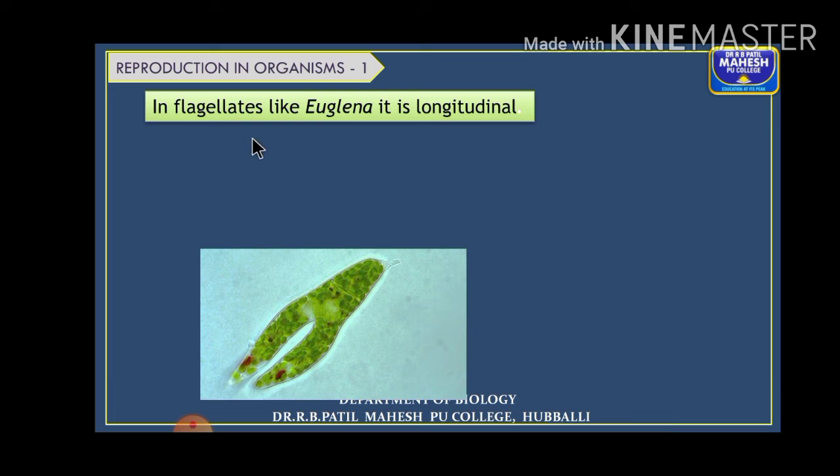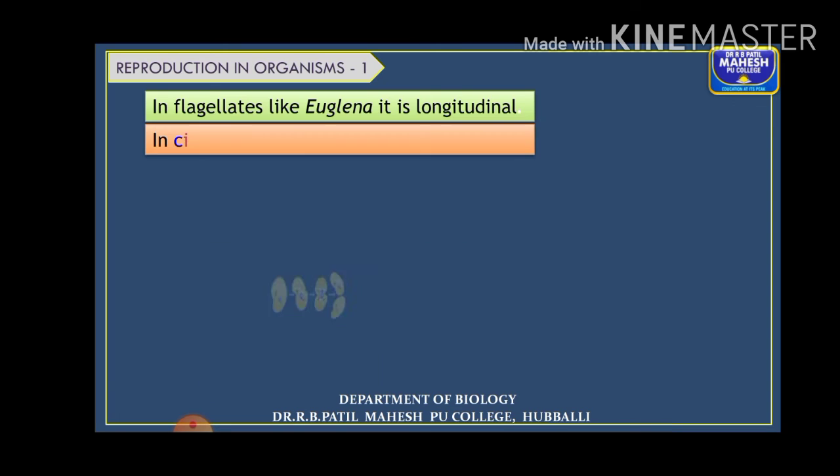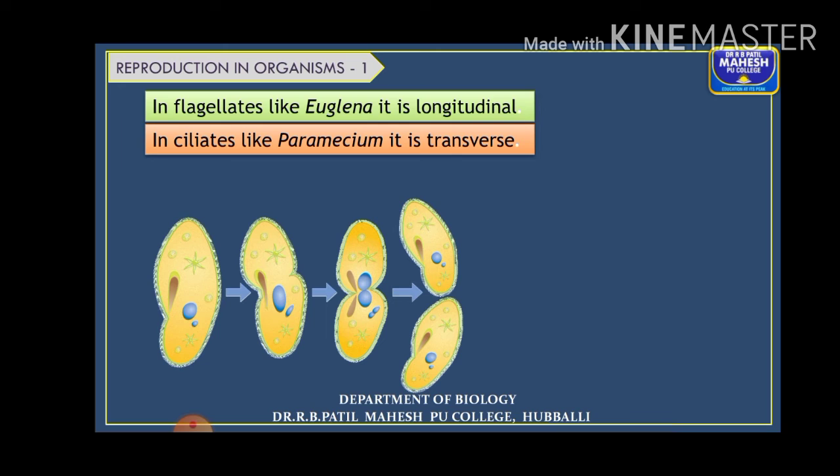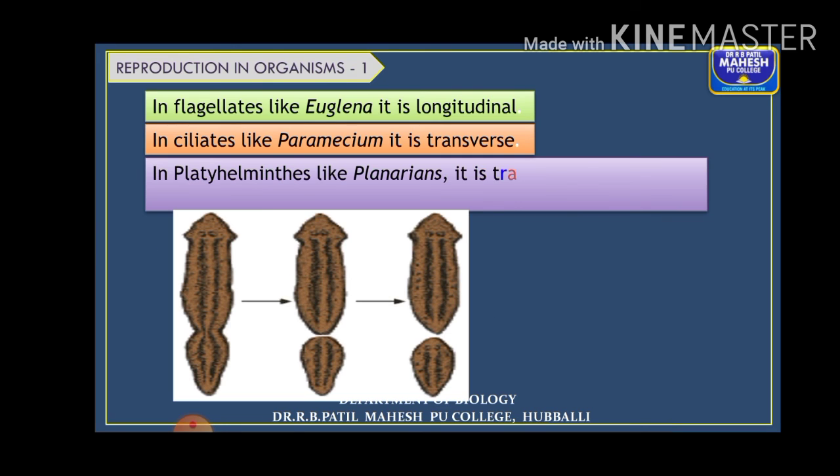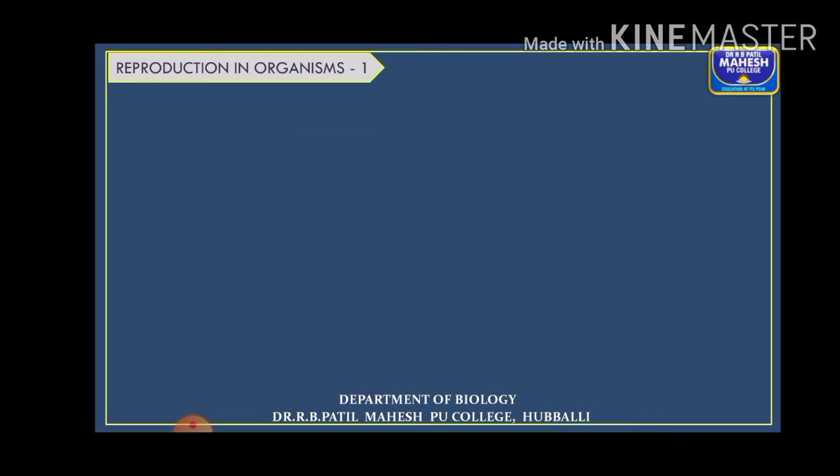Another example I can give you is flagellates like Euglena. Here also binary fission takes place, but it has a definite plane, that is longitudinal division. See, the organism splits longitudinally. But in ciliates like Paramecium, a transverse binary fission takes place. It cannot divide longitudinally here; transversely, at the center, the cell divides. This is transverse binary fission. Then in platyhelminthes, flatworms like Planaria, here also transverse binary fission is taking place, right? These are the few common examples.